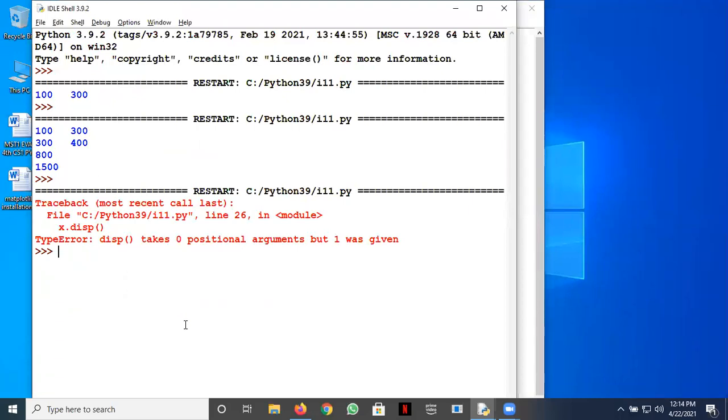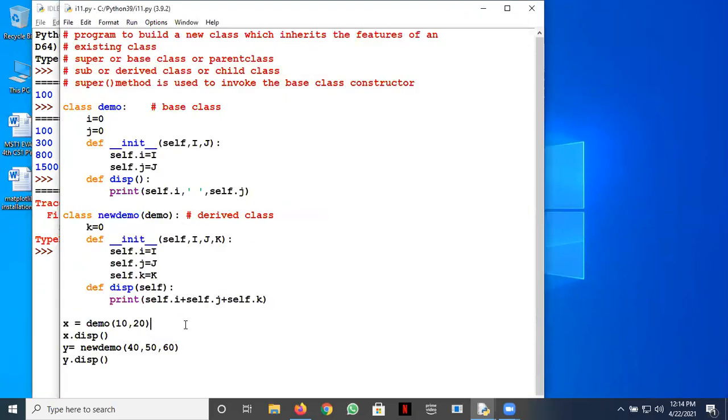See, disp takes 0 positional arguments. But where is the error? Somebody can tell me. Nimisha, can you tell me where is the error? This is taking 3 arguments, i, j, and k. Where is it taking 3 arguments? Disp is not taking. Okay, let's see.